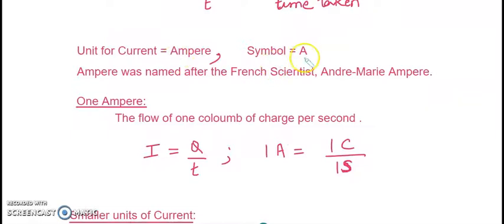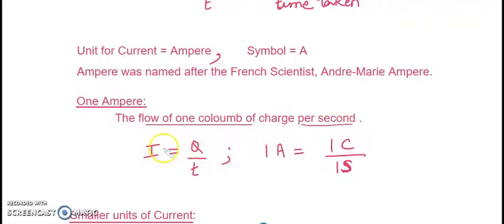Ampere, symbol A. Ampere was named after the French scientist Andre Marie Ampere. So what is the definition of 1 ampere? It's the flow of 1 coulomb charge per second. That is, 1 coulomb charge passing through the current carrying conductor, that means a wire, in 1 second. So I equals Q by T is the formula.